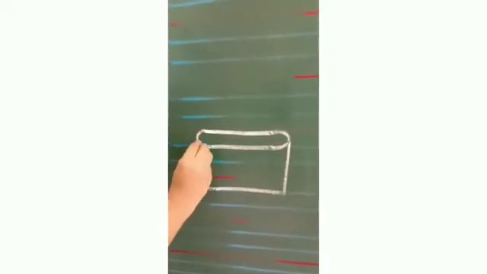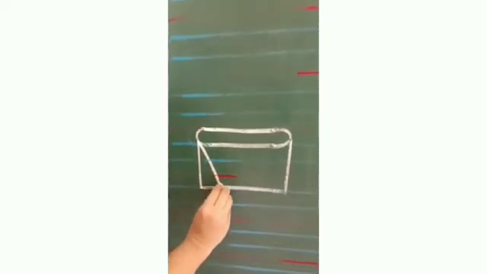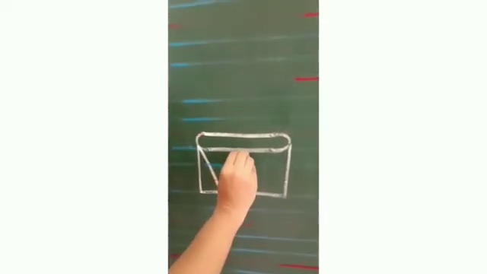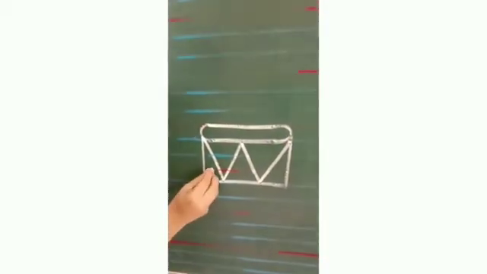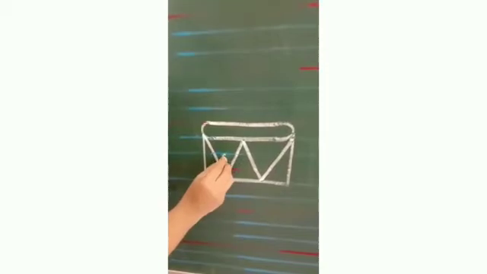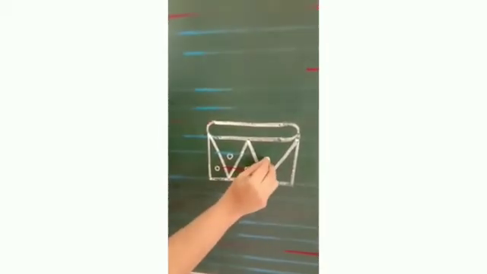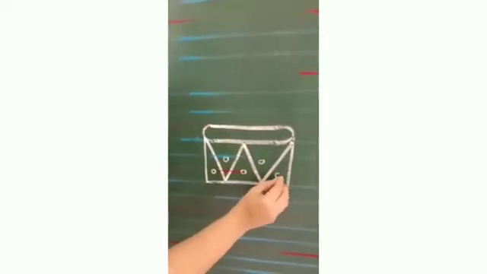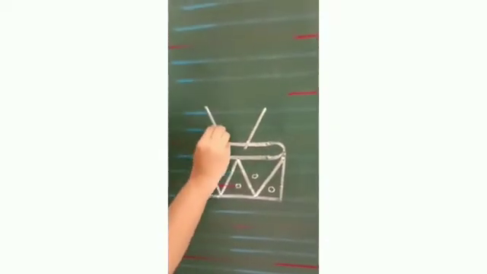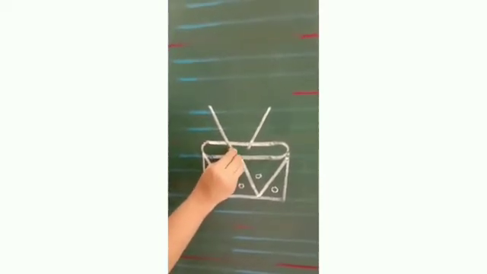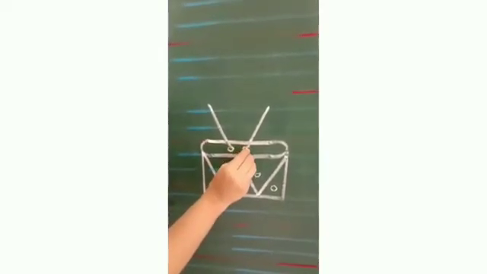And now inside we will draw one slanting line, go up and down. Again slanting line, again go up. Now here we will make small circles like this. Okay. Now make one slanting line, opposite slanting line and make a circle here. D for drum. Now we will learn how to write capital letter D in our red and blue line book.